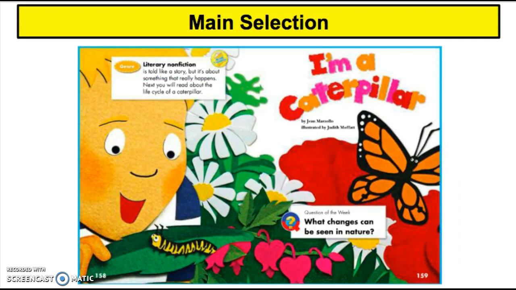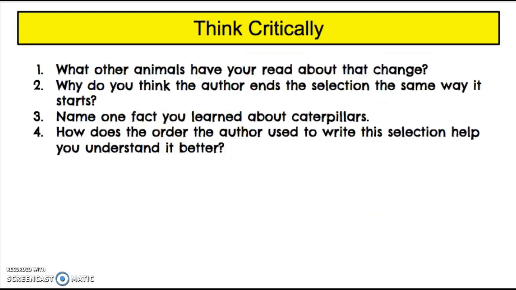So now you are going to reread the main selection. Please stop and reread the main selection. Take your time with it and pause this so that you can do it. And then when you are done with that, you're going to move on to the questions.